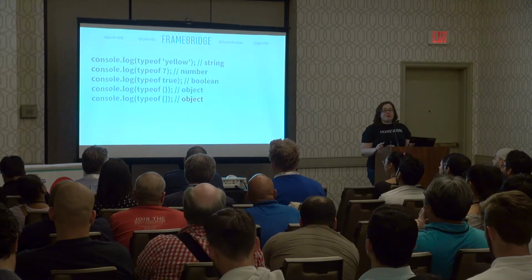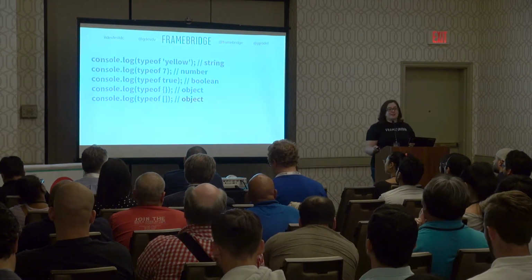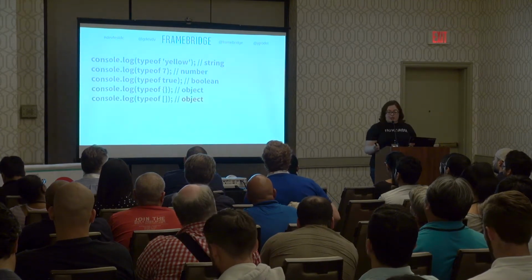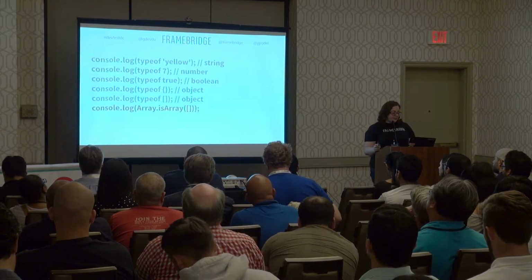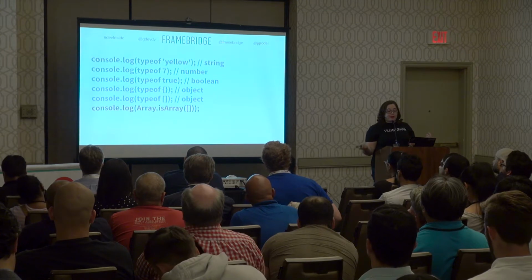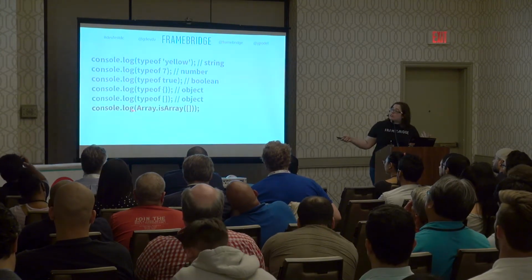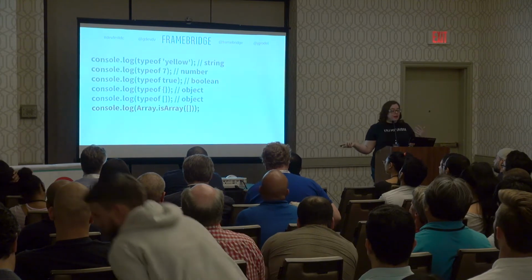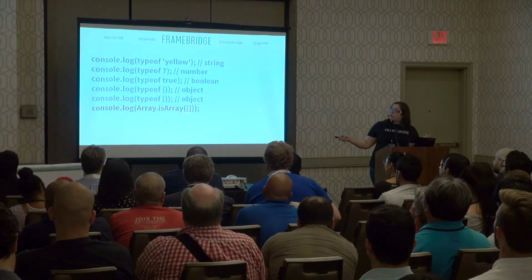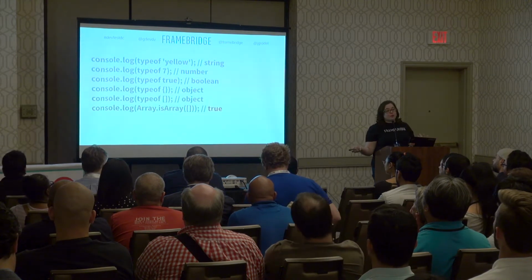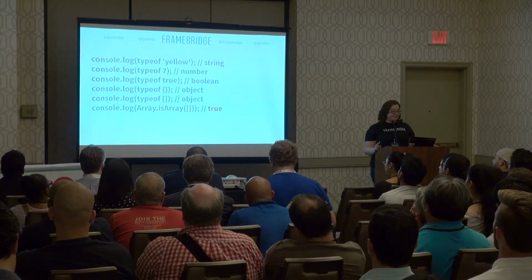So we talk about arrays as if they are array objects. We just call them arrays, but they are in JavaScript objects. Now, if you have a variable that might have an array in it or an object and you want to know which it is, you can use Array.isArray and pass it in as a parameter. So here I'm just passing an empty array, and we'll get a true if it's an array and a false if it's not.